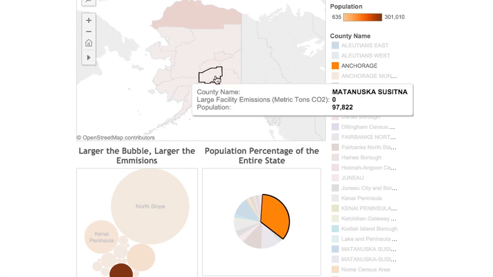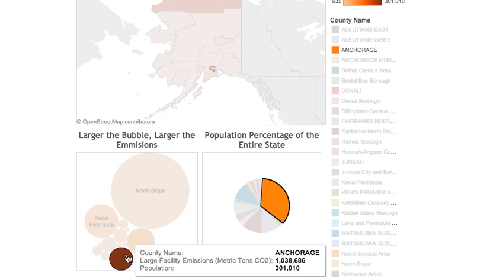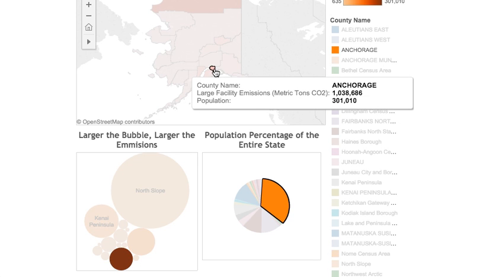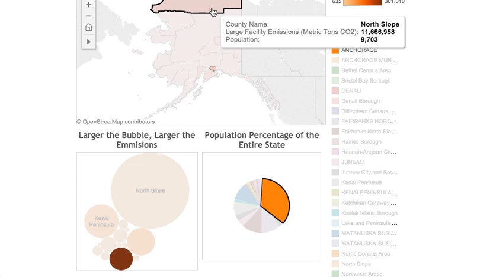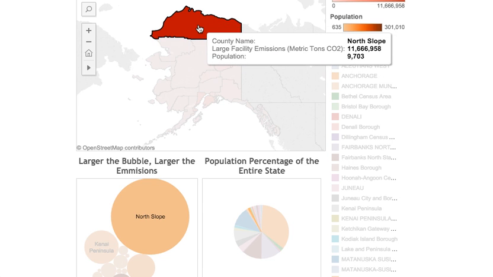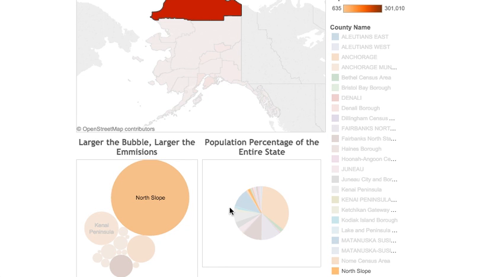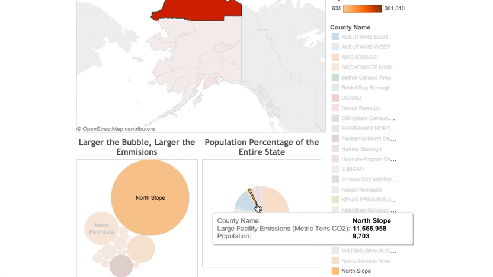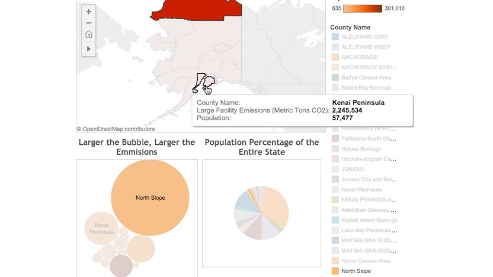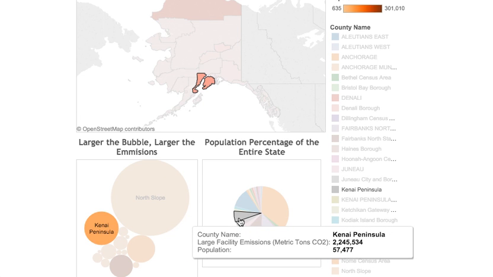We can look at Anchorage, really, really small. A lot of people there, about a second, third amount of emissions in the whole state. But look how small that county is compared to this North Slope up here, where we can look at it, it has so many emissions, dark red, so much more than all of these other counties. But look at how small this sliver actually is. There's not that many people living in it, so it's not personal emissions that are making these so great. Darker reds down here, really a medium community.